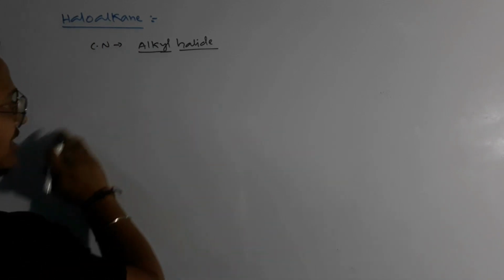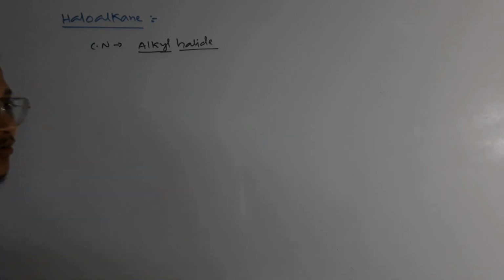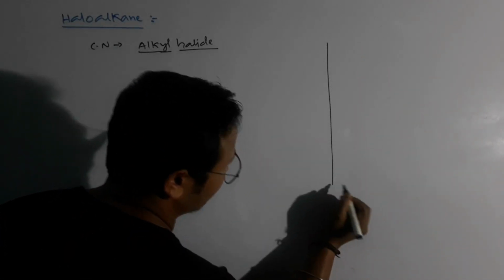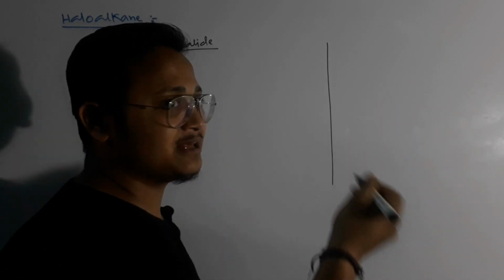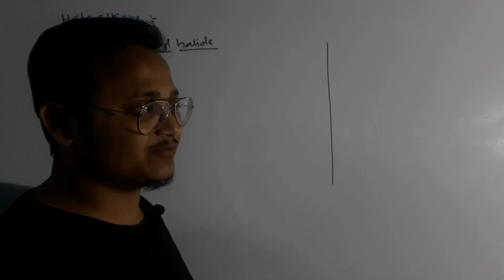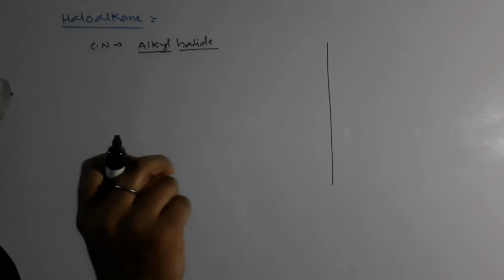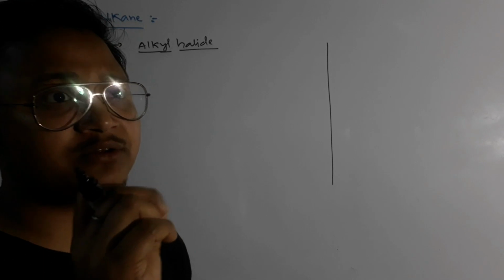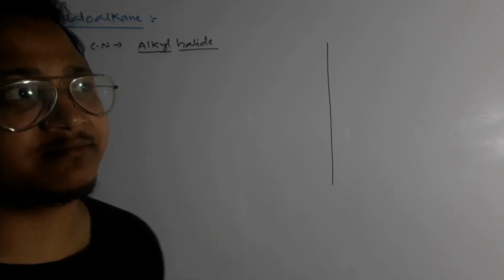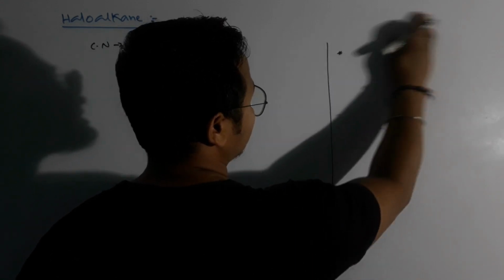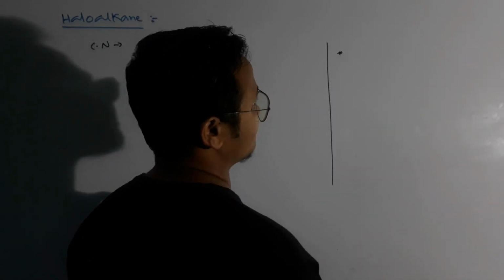First of all, we have to write the alkyl name of the carbon chain. There are different forms, and depending on the number of carbon atoms, we know: methyl, ethyl, propyl, butyl, pentyl. But depending on how the carbons are arranged, we pronounce them as different terms. Let's have a look here and try to remember these things, okay? If you want to know details, you can go to the HS first year syllabus here, okay?